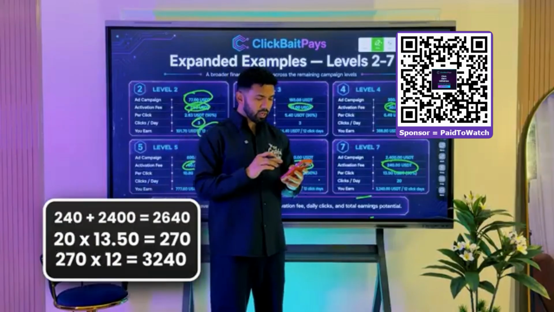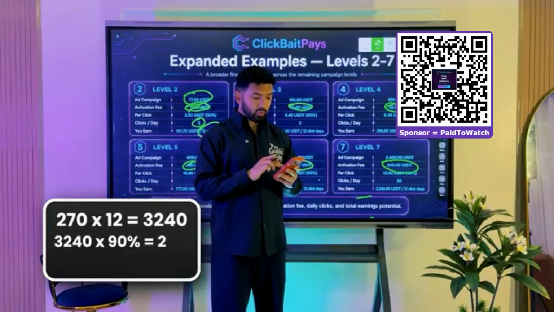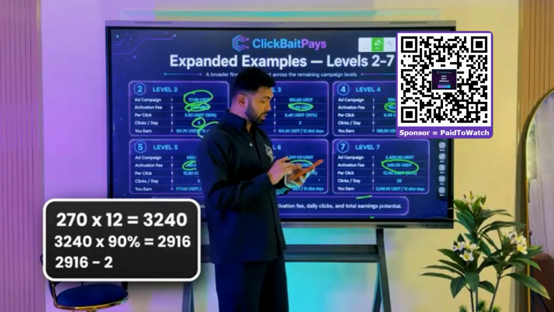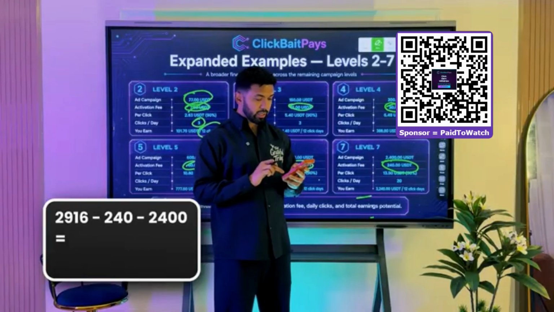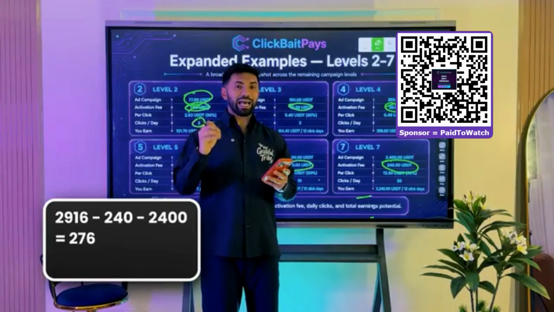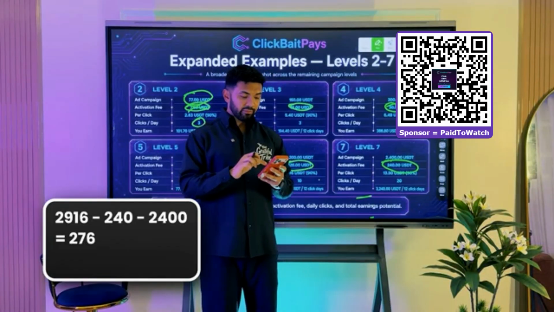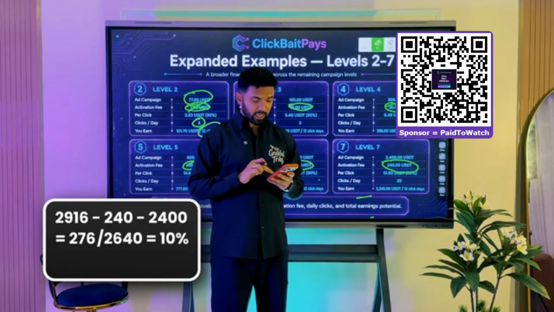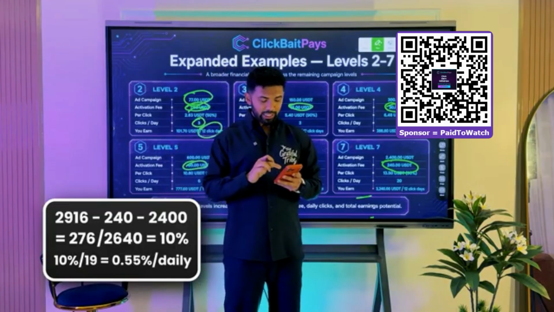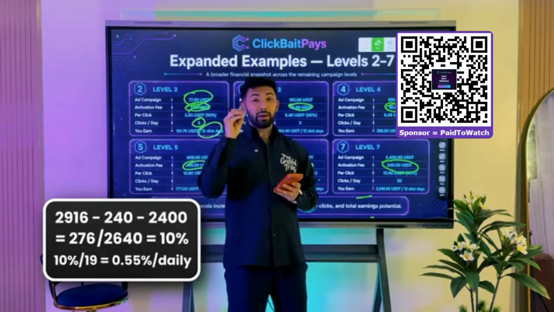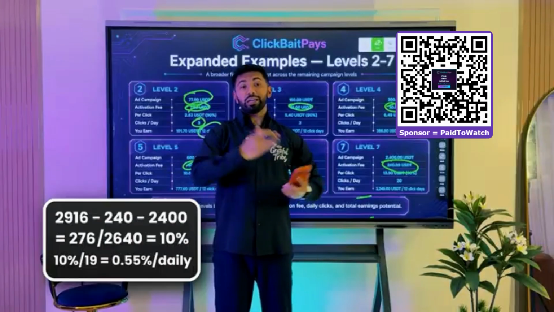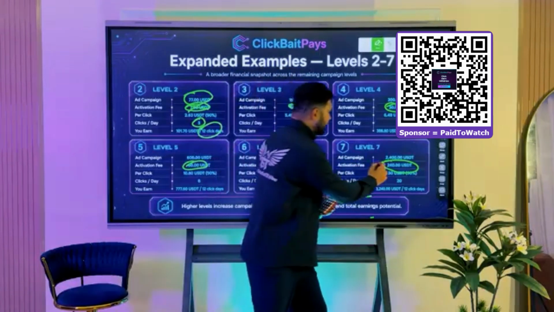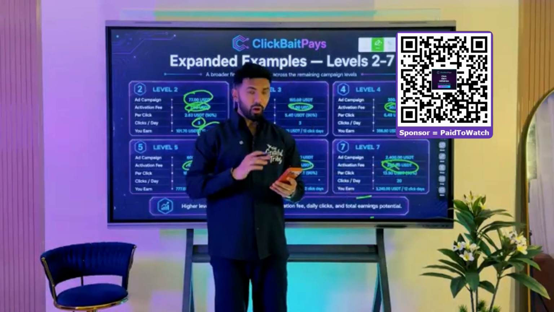Now we have to subtract our startup cost, or even before that, we can do 90%, so that's going to be $2,916, and then we subtract the $240 plus the $2,400. We're left with $276 as our net, and from here we can divide that by 2,640. We are left with 10%, so times that by 100. So on the first round, we're left with 10% over the 19 days, making it about 0.55% for each day in that 19-day cycle.